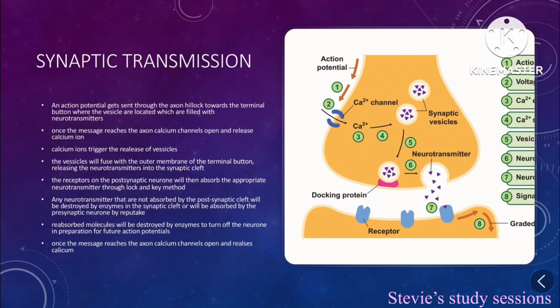Calcium ions trigger the release of vesicles. The vesicles will fuse with the outer membrane of the terminal button, releasing neurotransmitters into the synaptic cleft. The receptors on the postsynaptic neurons will absorb the appropriate neurotransmitters through the lock and key method. Any neurotransmitters that are not absorbed by the postsynaptic neuron will be destroyed by enzymes in the synaptic cleft or be absorbed by the presynaptic neuron via reuptake. Reabsorbed molecules will be destroyed by enzymes to turn off neurons in preparation for future action potentials.